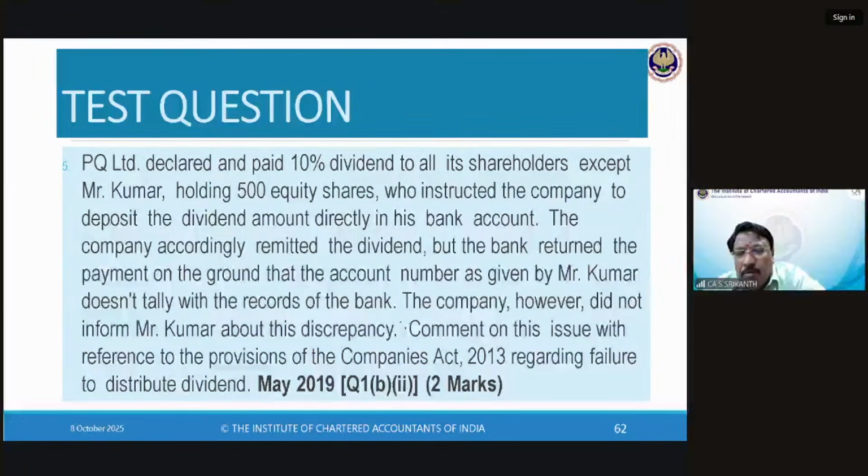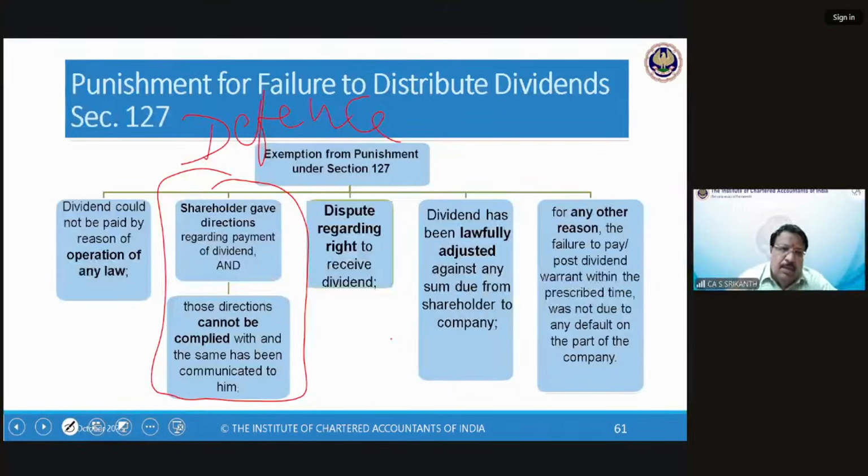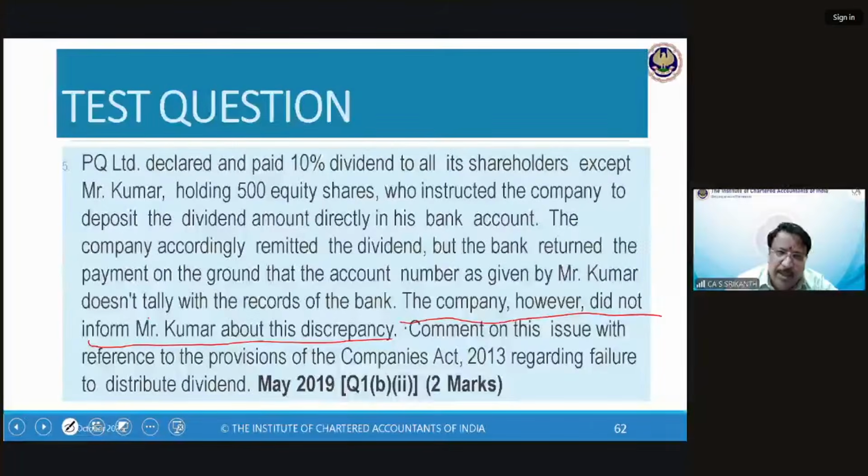The company, however, did not inform Mr. Kumar about this. I didn't stress it at that time, my mistake. So the shareholder gave directions regarding payment of dividend, and those directions cannot be complied with, and the same has to be communicated to him. So PQ Limited cannot be a listed company.